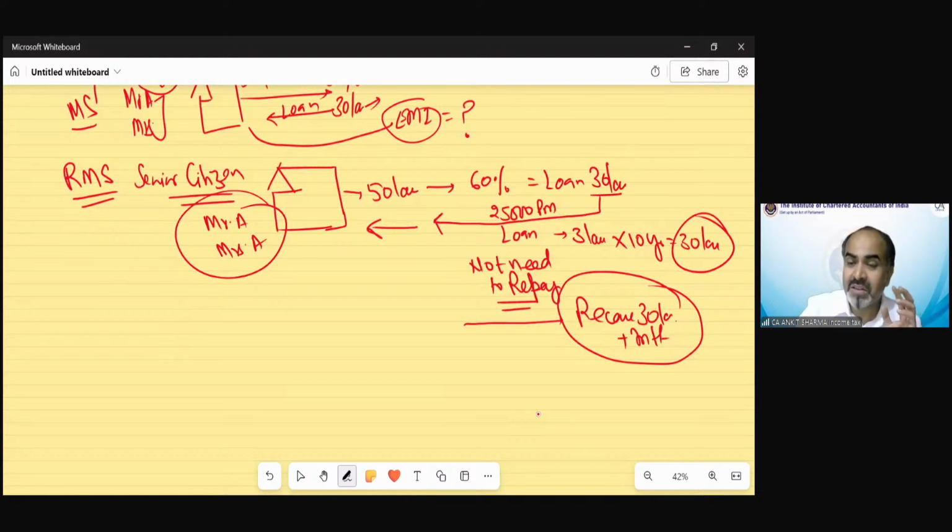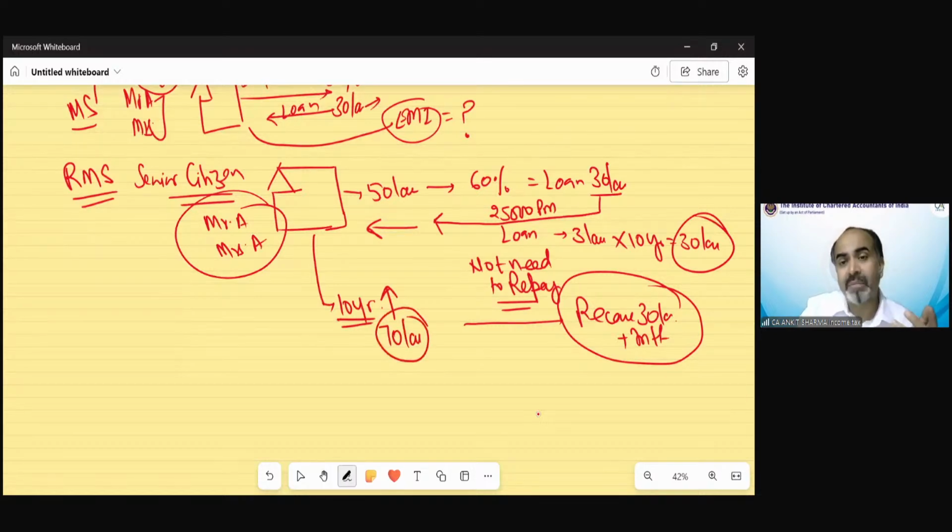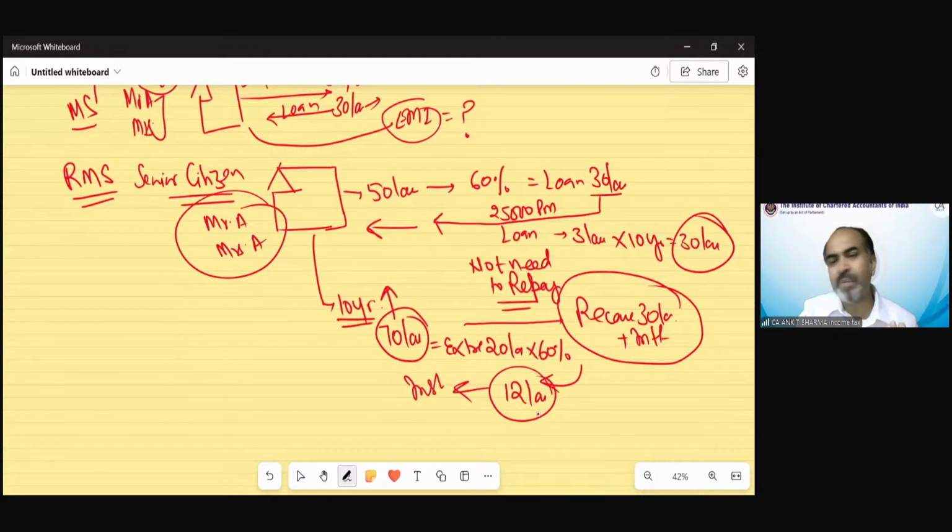So the scheme has been beautifully drafted, and you can understand that after 10 years, the property value would be what? Increase or decrease? Of course, generally increase. Suppose it is now 70 lakh rupees. It would be more than that, but we are just supposing 70 lakh. So an extra 20 lakh of value has been added. So 60% of this could again be allowed as loan value. That means 12 lakh rupees again will be provided as installments for survival. After 5-6 years, it would happen again. So it is just the opposite.